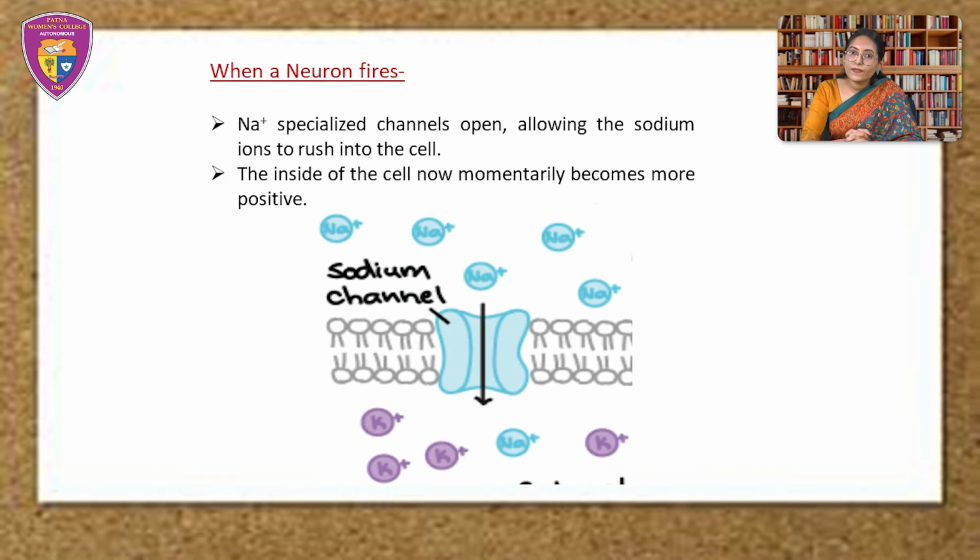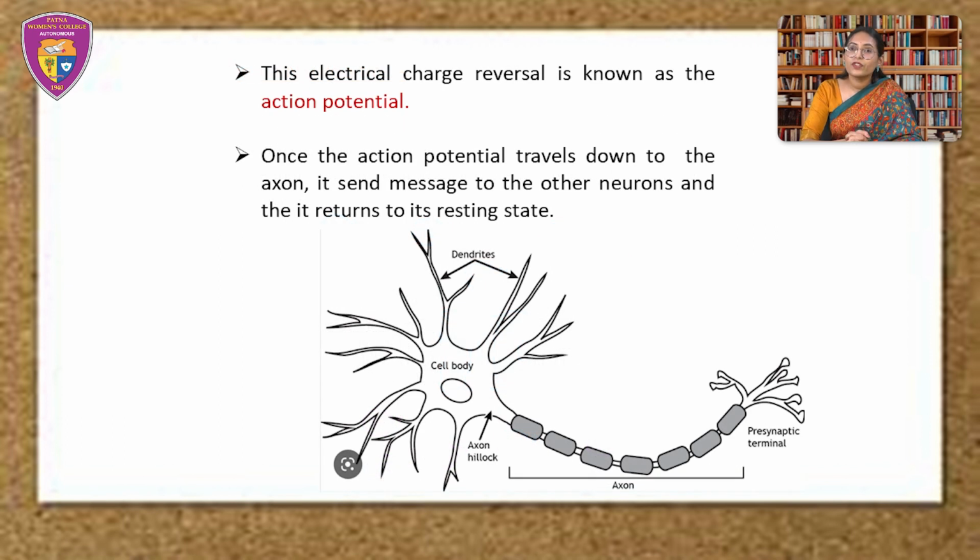When the neuron receives a strong enough stimulus from another neuron, the neuron fires. The cell membrane opens the sodium specialized channels one after the other in a chain reaction, allowing the sodium ions to rush into the cell. That causes the inside of the cell to become mostly positive because many of the positive sodium ions are now inside the cell. This electrical charge reversal is known as the action potential because the electrical potential is now in action rather than at rest.